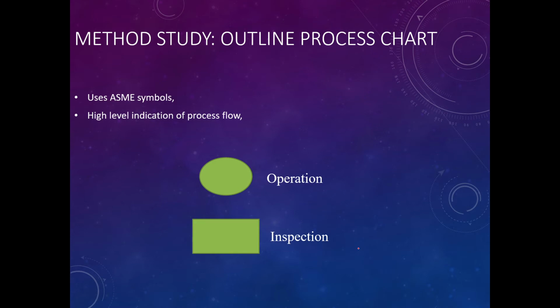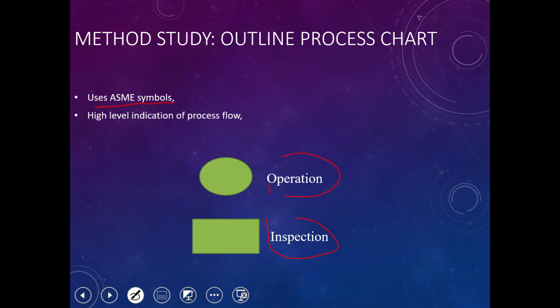So we already learned about the outline process chart. The outline process chart is to indicate the process in the line. Normally we use ASME symbols, American Society of Mechanical Engineers symbols, as a high-level indication of process flow. We have operation, this one, and inspection. So this will indicate the process in the line.